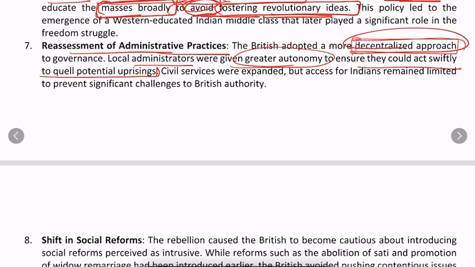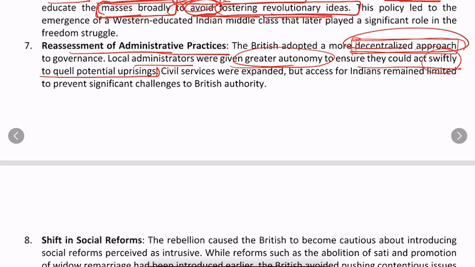No, this was not their motive. Their main motive was that if there is any uprising at the local level, it must be understood earlier and very swiftly. There must be action against it, so that no rebellion can grow at a large scale, like the revolt of 1857.